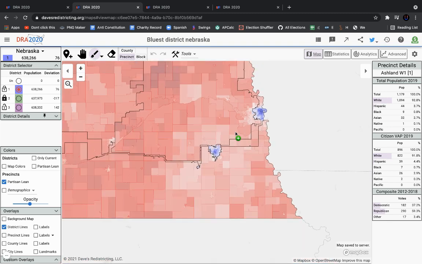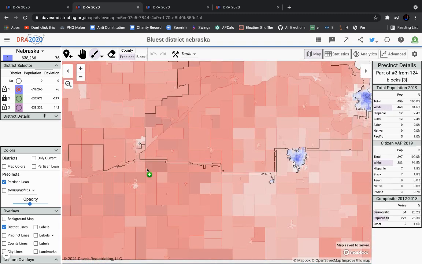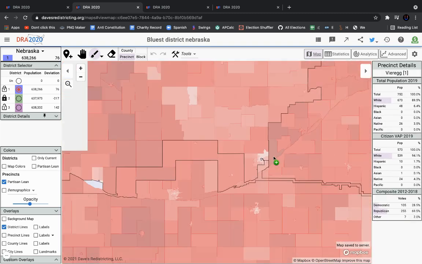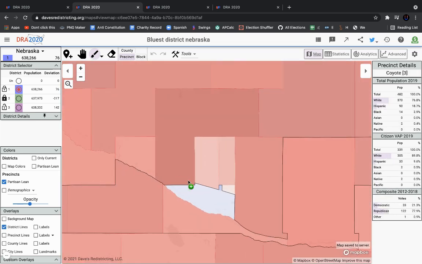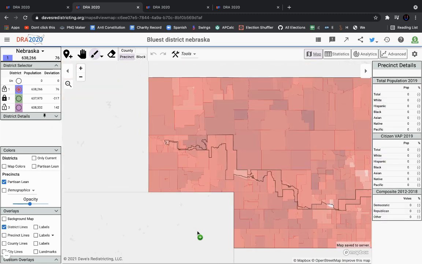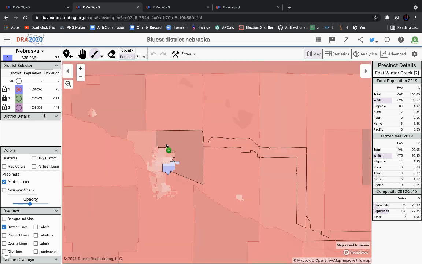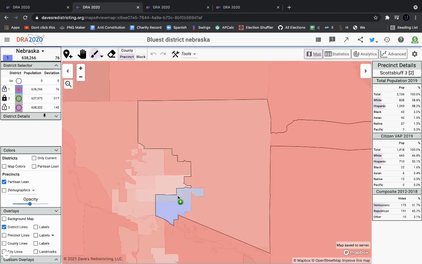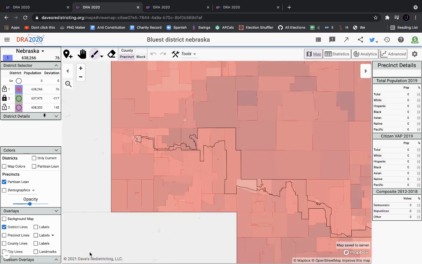Lincoln, the blue parts of Lincoln, some blue precincts down here. Then Kearney, I believe there's a singular blue precinct in Kearney. There's another blue precinct over here, which was a majority Hispanic precinct. And then, infamous on Twitter, everyone loves to talk about the one Democratic precinct in Scotts Bluff. Actually, there are two, but one is significantly more Democratic than the other. So yeah, I just thought I'd take a look at that.